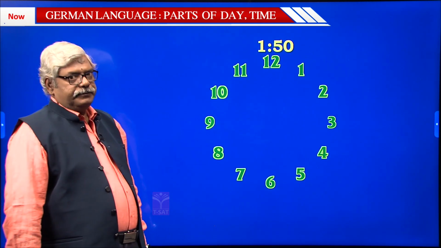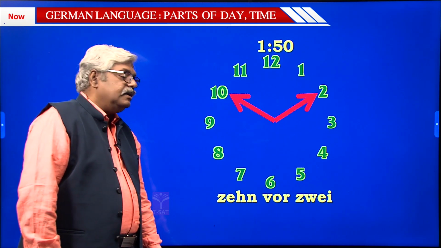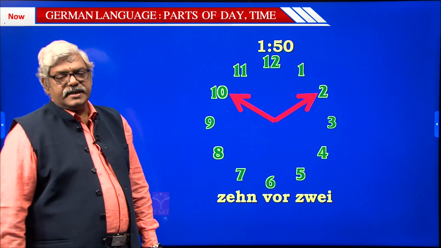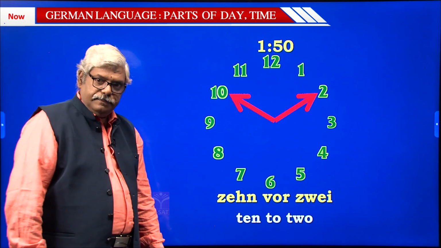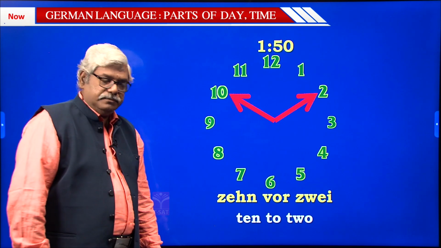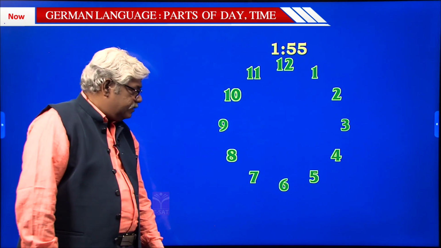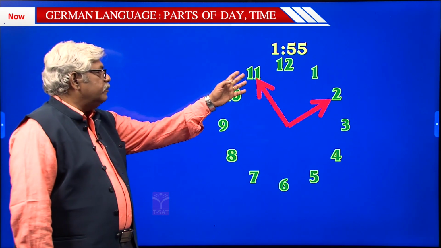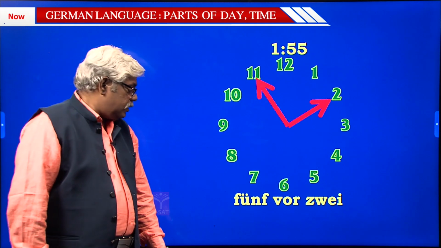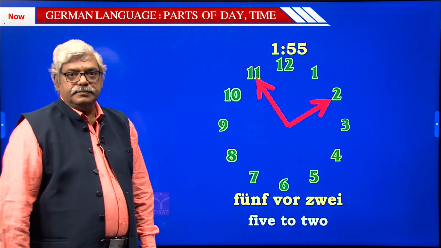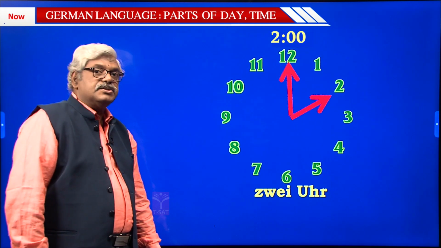1:45 is said as Viertel vor 2. Remember 1:15 was Viertel nach 1, this is Viertel vor 2, that is quarter to 2. Then the next one, 1:50. 1:50 is said as 10 vor 2. Yes, the guess is right. Which means 10 minutes to 2. 1:50 or 10 minutes to 2. And 1:55, this is expressed as, once again, the count. How many minutes are left to complete 2 o'clock? It is 5 vor 2, or 5 minutes to 2. And finally now we go to 2 o'clock, that is 2 Uhr.